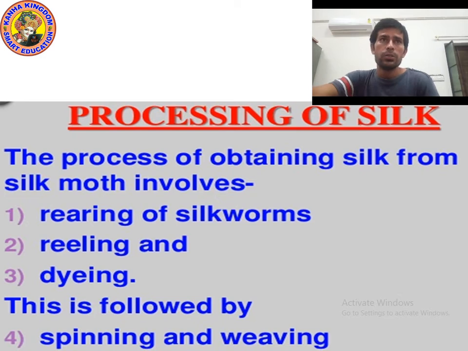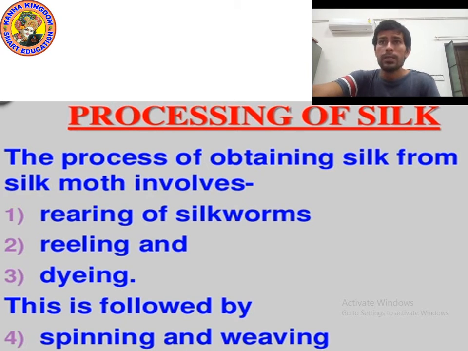Okay, so as you can see on the screen, processing of silk involves the following stages. First stage is rearing of silkworm, second is reeling, third is dyeing, then spinning and weaving. Okay, so the process of obtaining silk from silk moth involves the following stages.